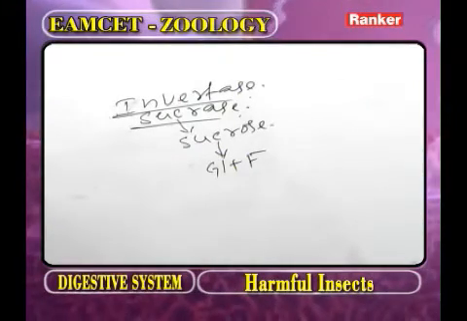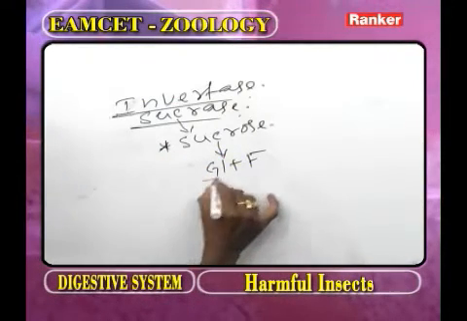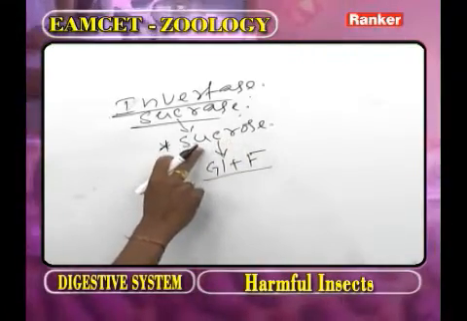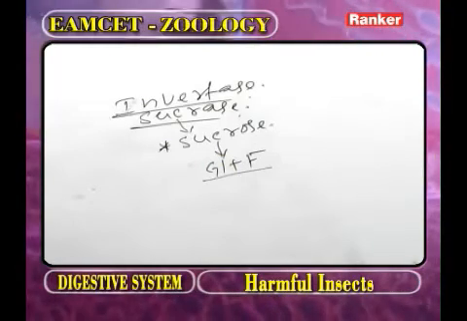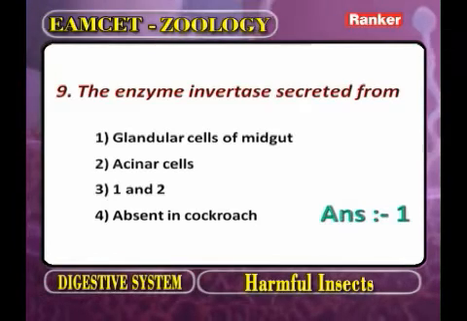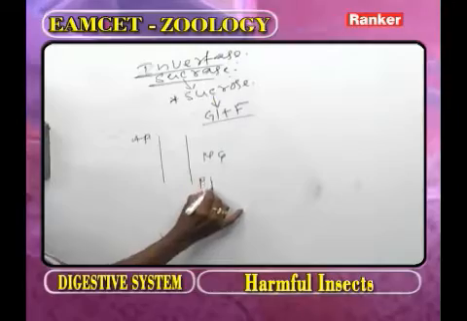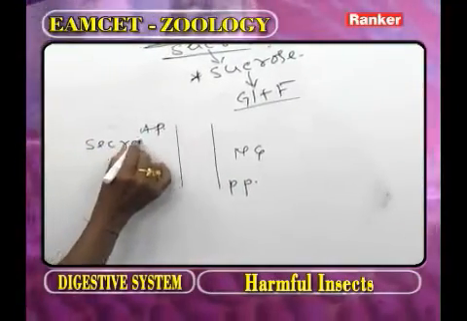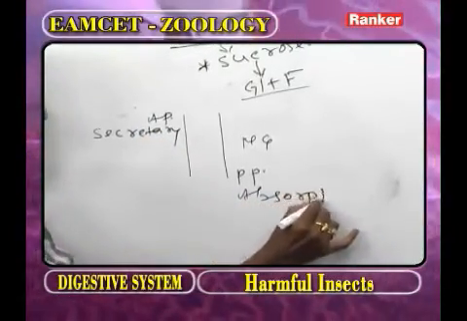Sucrose is a disaccharide, the star mark indicates that it is a disaccharide, and these are the monosaccharides. The disaccharide sucrose is digested by sucrase, which is also called invertase. Now our question is, invertase is secreted by. This part we call the midgut, with an anterior part and a posterior part. The anterior part is called the secretory part, and the posterior part is called absorptive.